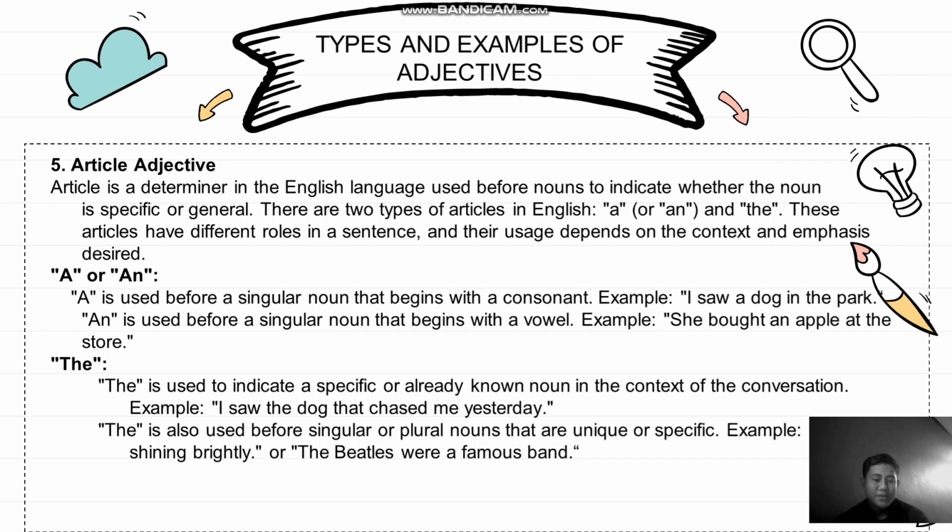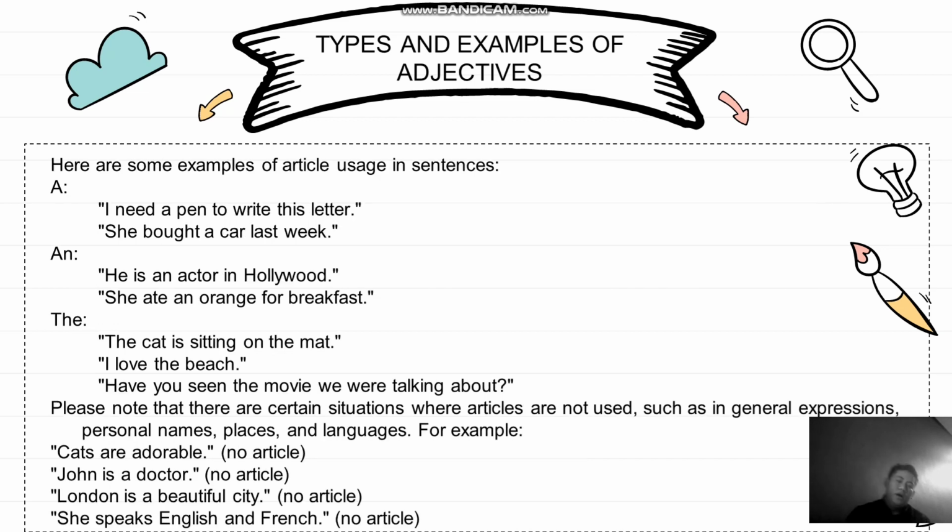The is also used before singular or plural nouns that are unique or specific. Example, the Beatles were a famous band. Here are some examples of articles used in sentences. A. I need a pen to write this letter.